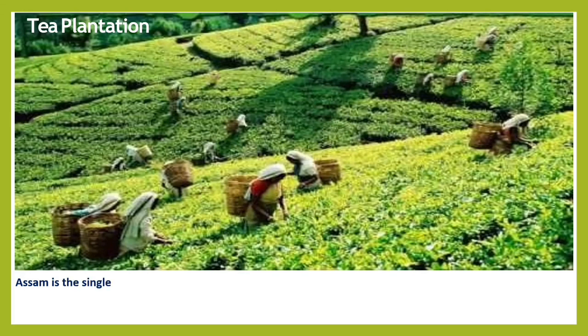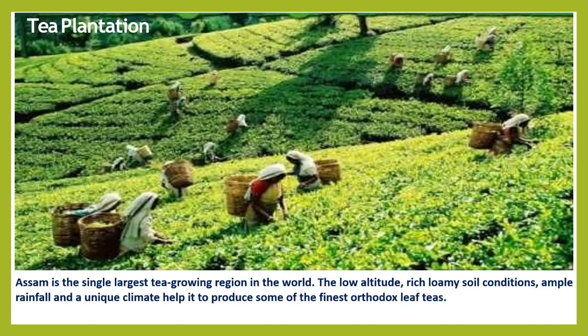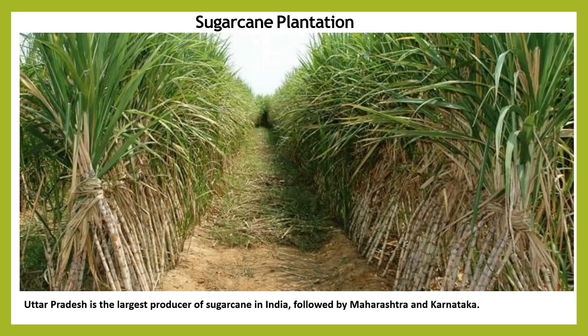Assam is the single largest tea growing region in the world, and the low altitude, rich loamy soil conditions, ample rainfall, and unique climate help it to produce some of the finest orthodox leaf teas. Okay, now here is sugarcane. Uttar Pradesh is the largest producer of sugarcane in India, followed by Maharashtra and Karnataka.